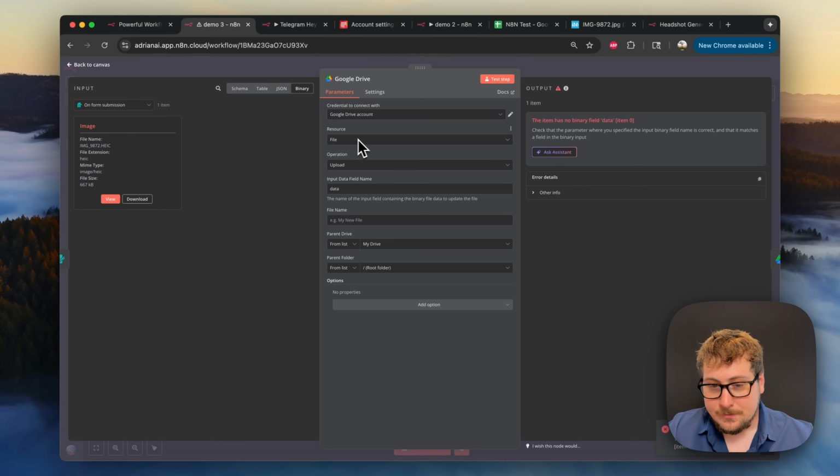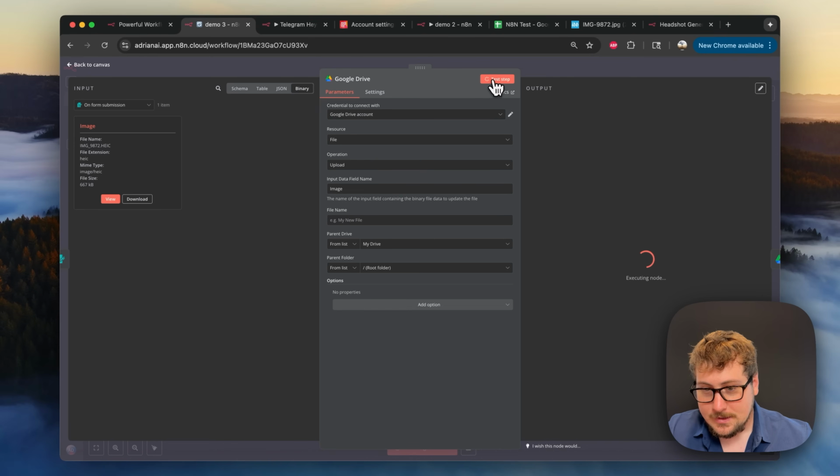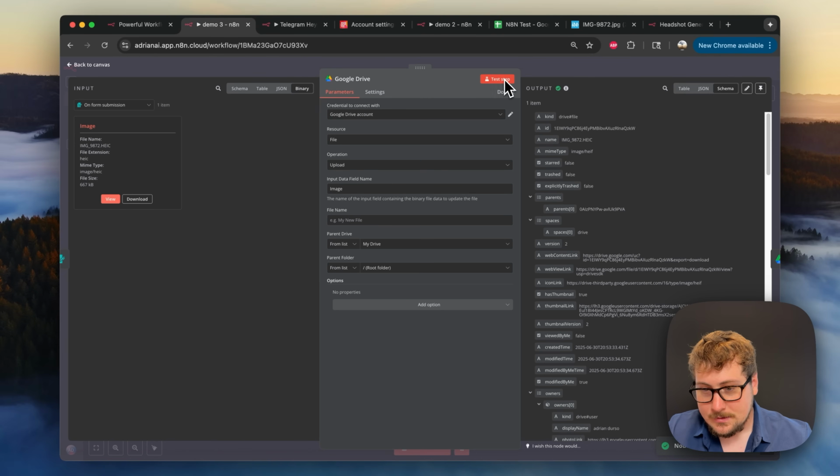And then we're going to do a resource file upload. Now it was named data in the other automation because the other one was named data. This one is capital Image simply because we're doing it through that form we just created, but make sure that this name right here matches this, and we're in the binary file, meaning this is a file that's on the n8n server, and now we're going to be uploading it to Google Drive. So once those are matching, I'm just going to hit test step right here, and there we go.